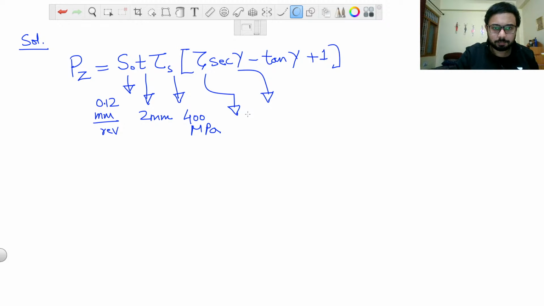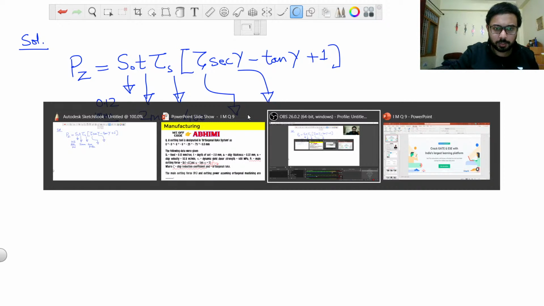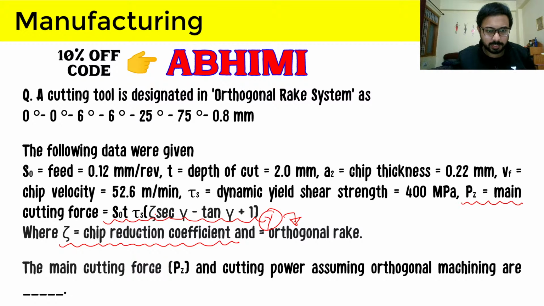What is zeta? If you can answer me what will be the value of zeta for this in the comment section, that will be very good. Zeta is the chip reduction coefficient. So what will be the value of zeta? Can the student who is watching provide me this answer?